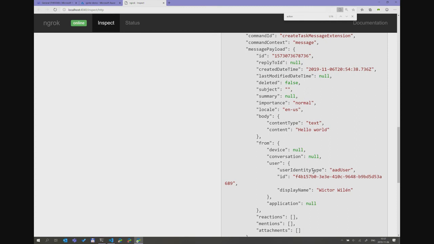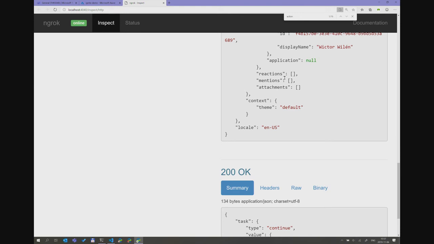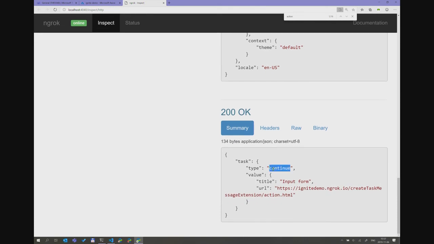You know who created the conversation, those kind of things as well. And even if it has reactions like a like or heart or those kind of things, you can use that if you want to. And then finally, in this case, I had a form. As I mentioned, it's a task module. It's an HTML form. And so I just passed the type continue and then a link to my form. Most often when I've done this, I use adaptive cards because I think that's an easy way of configuring them. But in some cases, you want to do really advanced stuff. It might be lookups to other systems when you're creating that task.